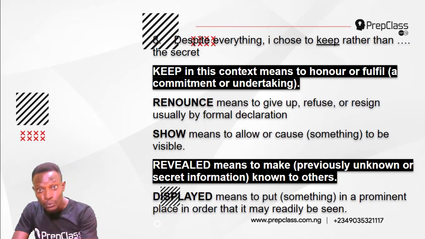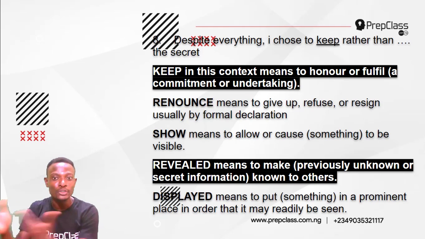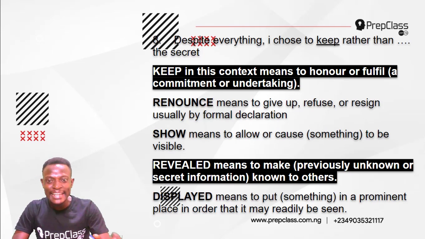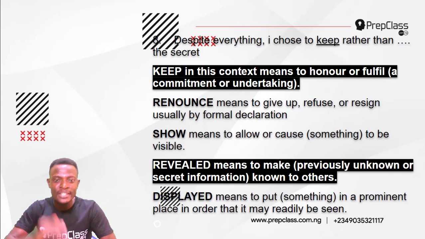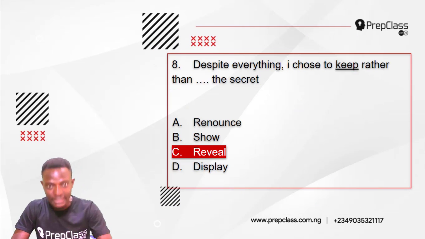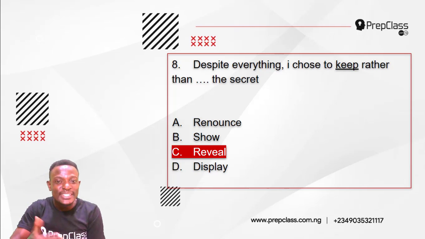Sometimes, when you offend some people, they tend to reveal the secrets they have about you, which is a bad thing. It is not displayed. Displayed means to put something in a prominent place in order that it may be readily seen. So the most nearly opposite meaning to keep is revealed. The answer to this question is option C. Despite everything, I chose to keep rather than reveal the secret.